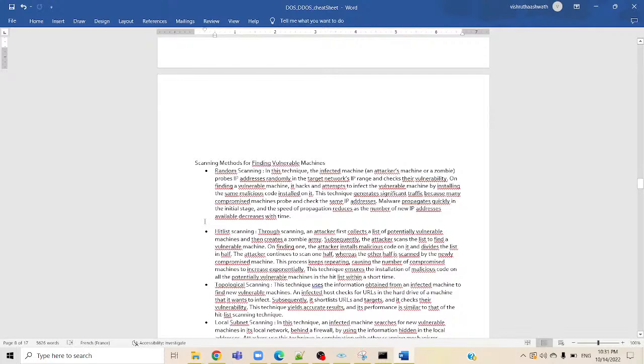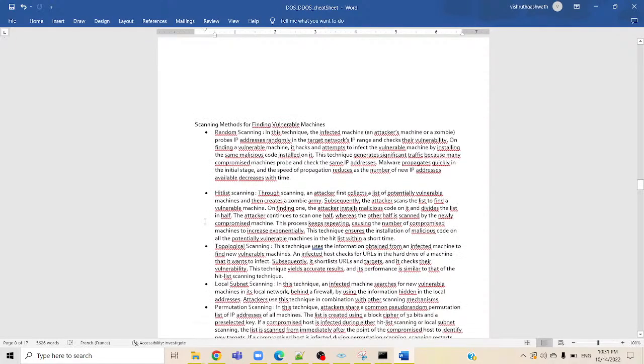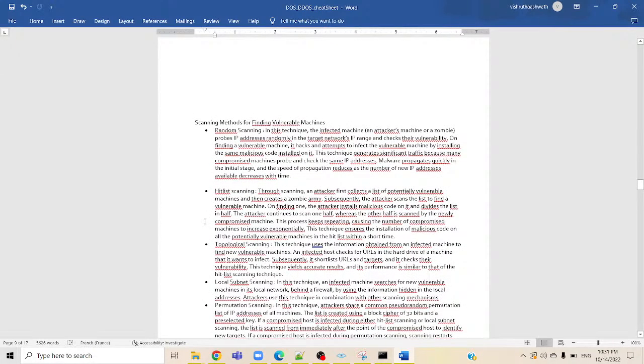Scanning methods for finding vulnerable machines. Random scanning: in this technique, the infected machine, an attacker's machine or a zombie, probes IP addresses randomly in the target's IP range and checks their vulnerability. On finding a vulnerable machine, it hacks and attempts to infect it by installing the same malicious code installed on it.